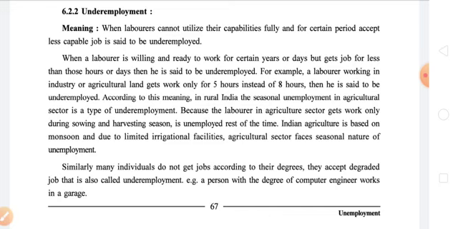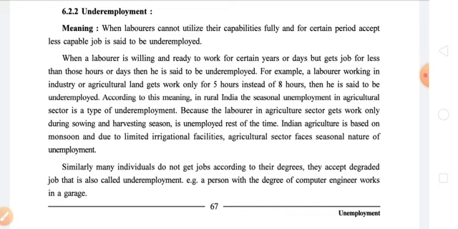Now let us move forward. Why is agricultural land and the area related to it covered here? According to this meaning of underemployment, in rural India, the seasonal unemployment in the agricultural sector is a type of underemployment. First of all, note this statement.